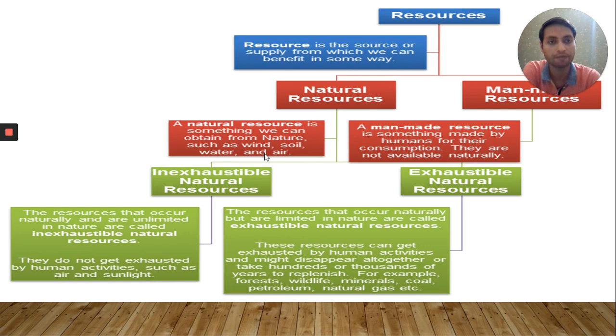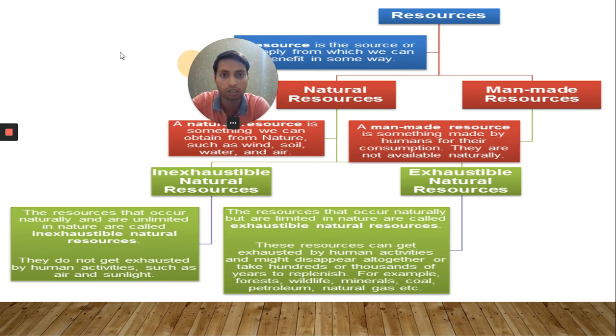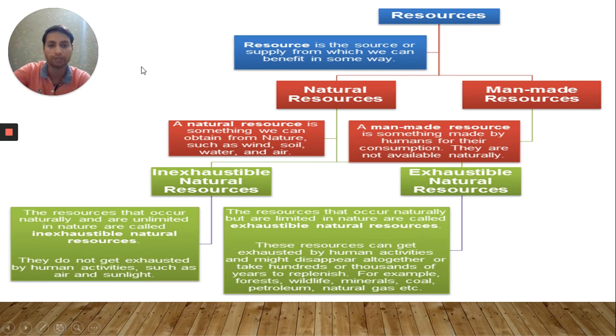There is a tree diagram for the resources and they are categorized by their types. Resources are a source or supply from which we can benefit in some way, or the materials we are using in our day-to-day life are called the resources. There are two types of resources. One is natural resources, other is man-made resources.